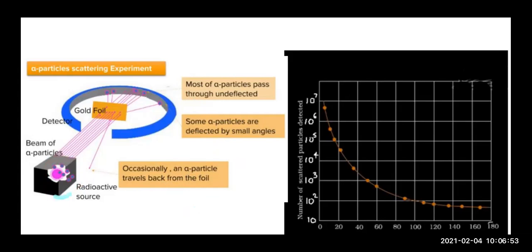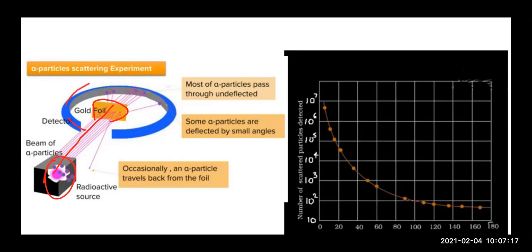So from the radioactive source, the alpha particles are going to come out. To give them a direction, he kept it in a lead cavity. Now, these alpha particles were allowed to fall on a very thin gold foil.